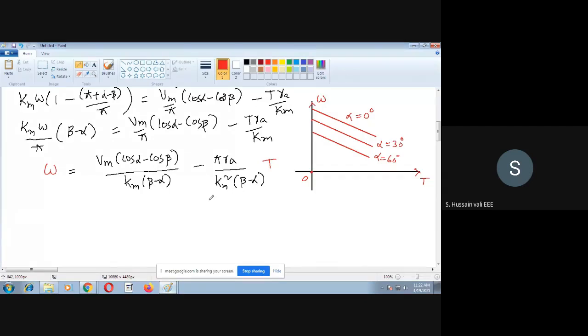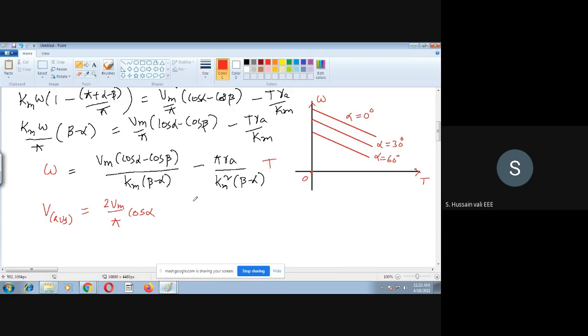Now we'll do one more thing. We have this equation for V average in the continuous conduction mode, 2Vm by pi into cos alpha. This is the expression.